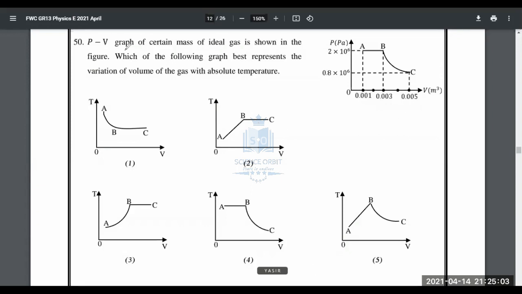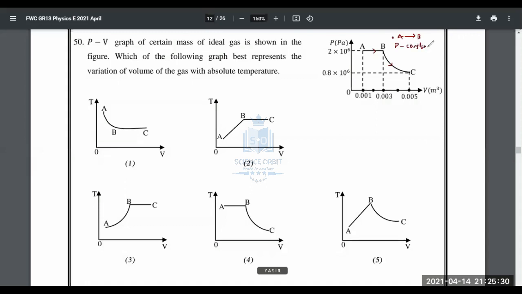Right, let's start then. PV graph of a certain mass of ideal gas is shown in the figure. Which of the following graphs best represents the variation of volume of the gas with absolute temperature? So there are just 2 processes, A to B, B to C. You have to just analyze one by one. Now, when you take A to B, what is happening? When you take A to B, people, you can see pressure is constant. That's the first point. Pressure constant.